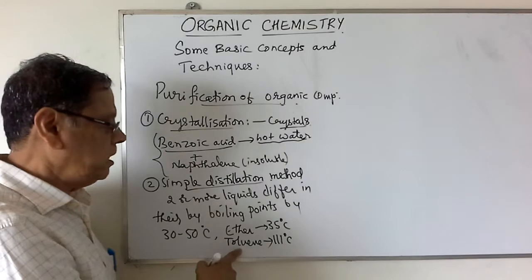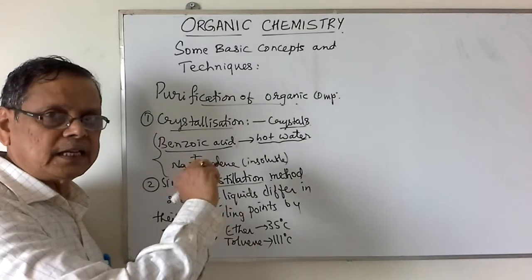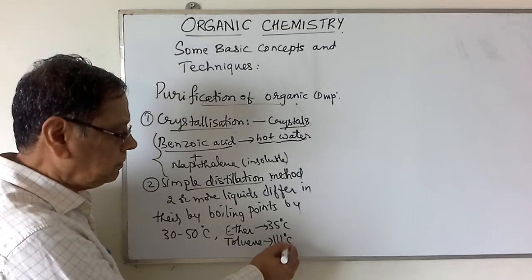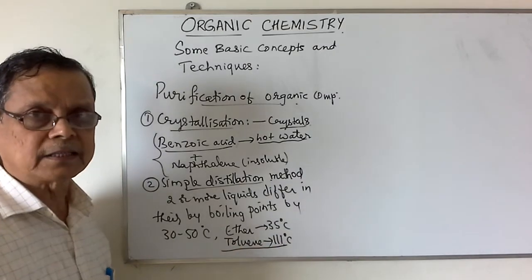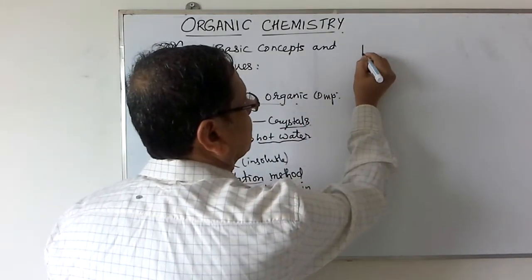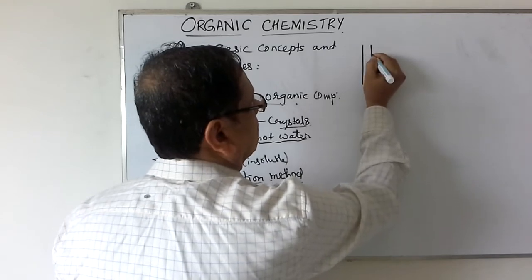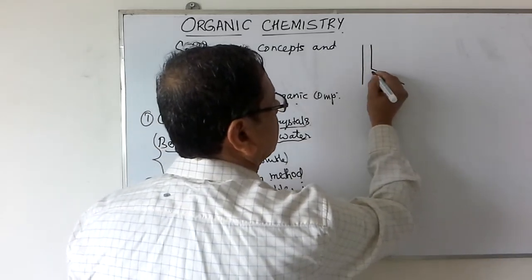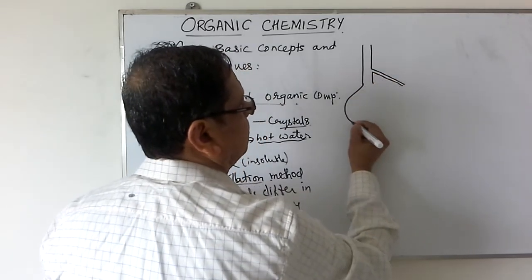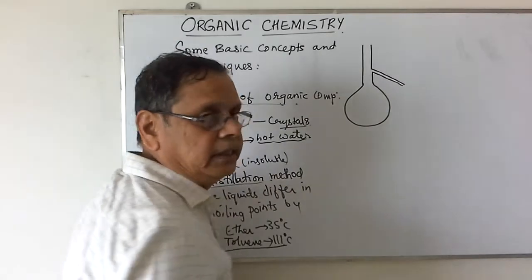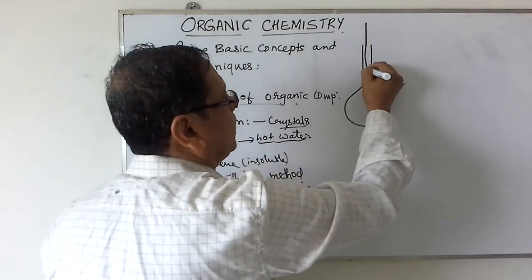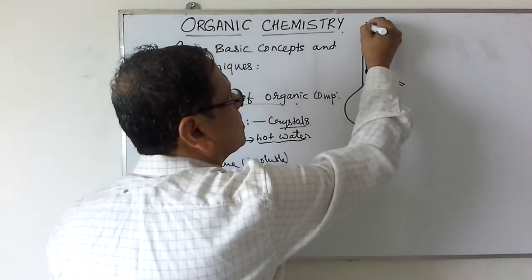Or if this toluene is to be distilled, if it contains some other impurities, then the mixture is taken in a distillation flask. I will write the rough diagram for the distillation flask like this. This is the distillation flask containing a side tube like this. Here there is a bulb like this. So here we can keep a thermometer to know the temperature also. So this is the thermometer.